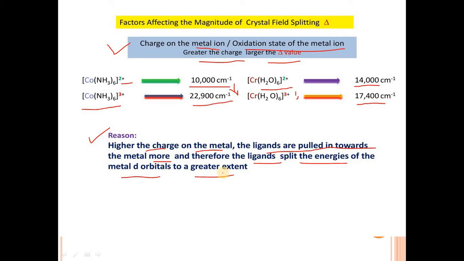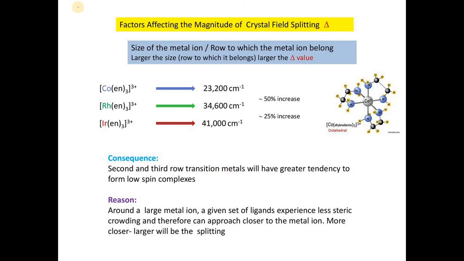So there is an increase in crystal field stabilization energy that takes place. This is the second factor, that is, charge on the metal ion. Then the next one is the size of the metal ion. The most important factor is the size of the metal ion, or the row to which the metal ion belongs. That is, the larger the size, the larger the crystal field stabilization energy.